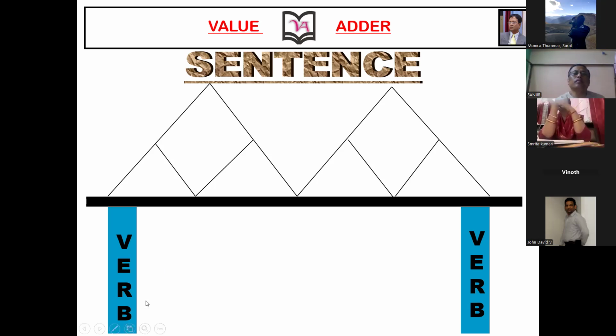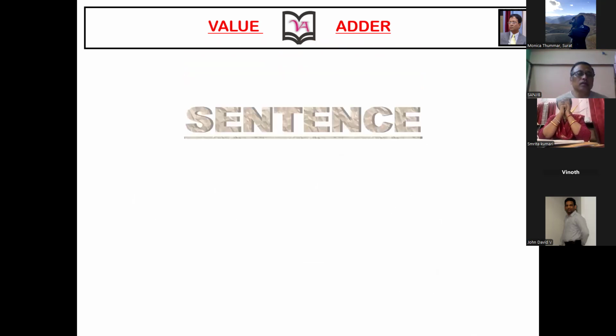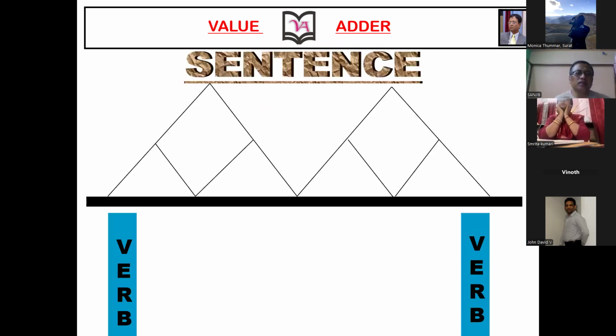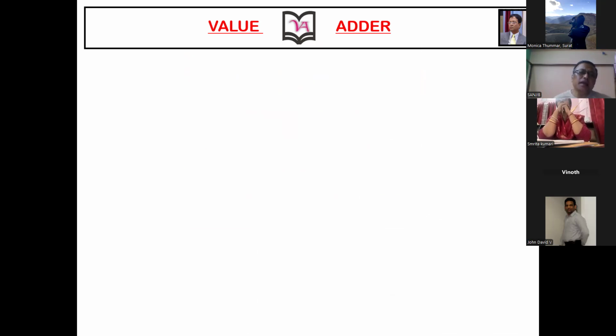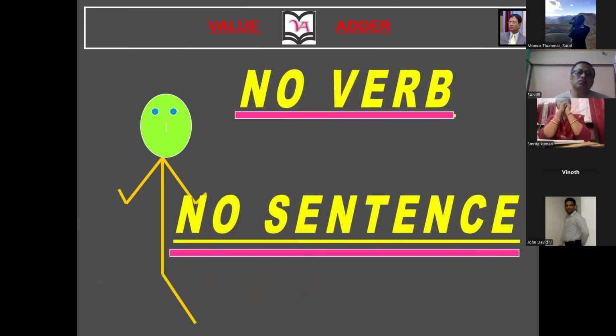Okay. So what are the supporters of the sentence? Verbs are the supporters of the sentence. Sanjeev, what will happen if there is no verb? No, but I cannot express our thoughts. Yes. We cannot express the thoughts. So it means no verb, no sentence.